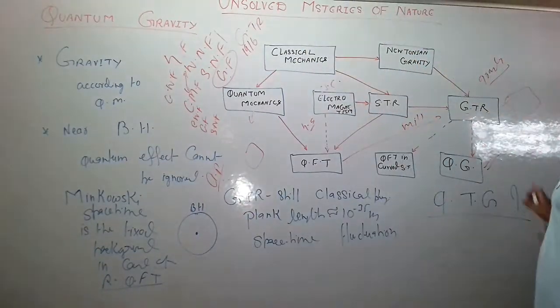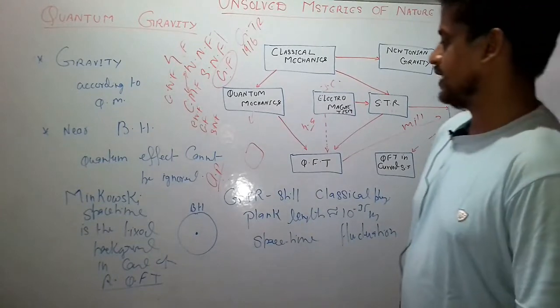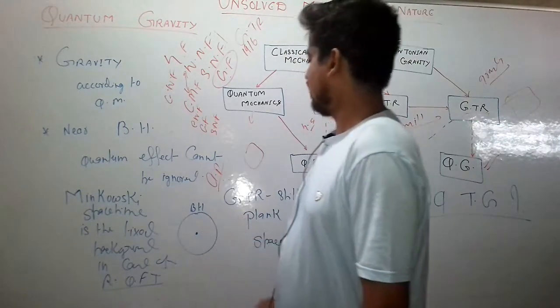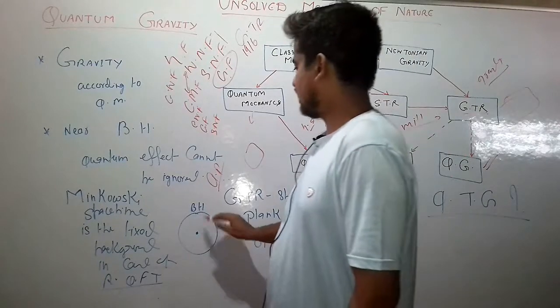So we need a quantum theory of gravity to study the gravitational effect near the black hole.